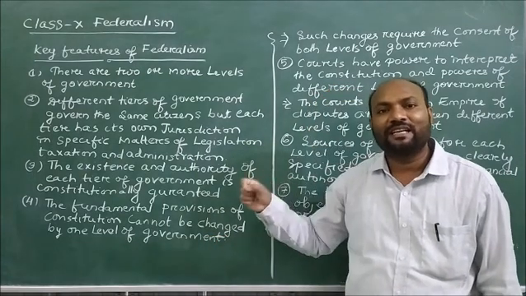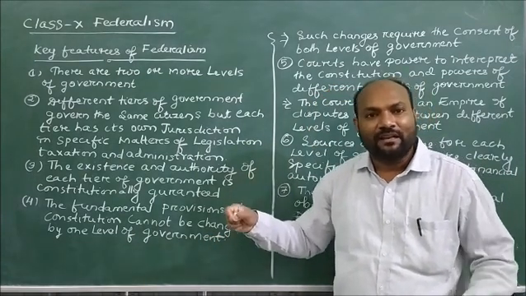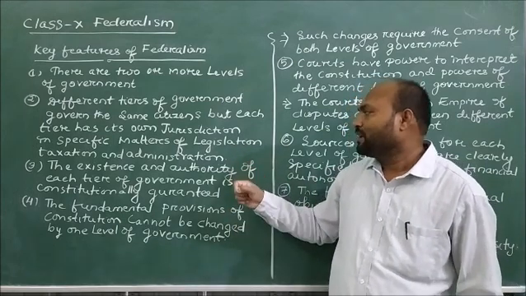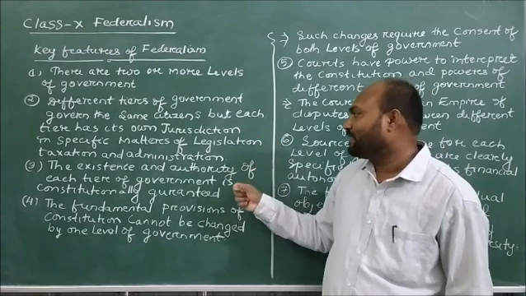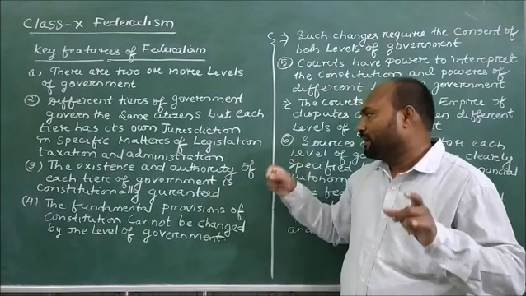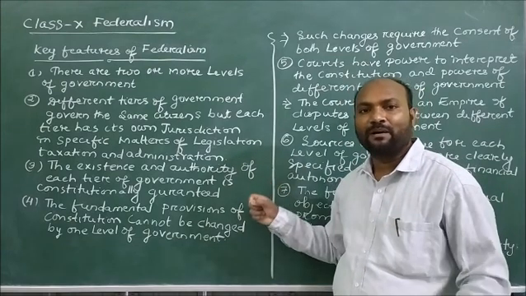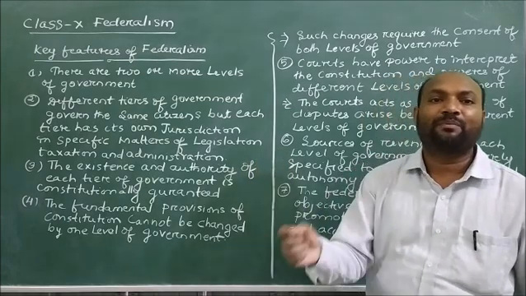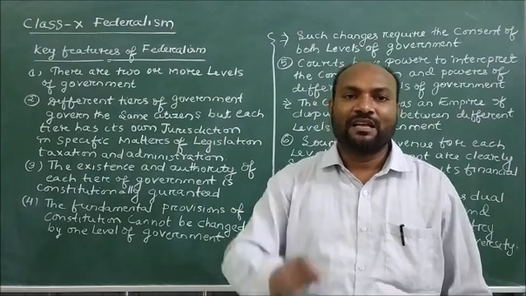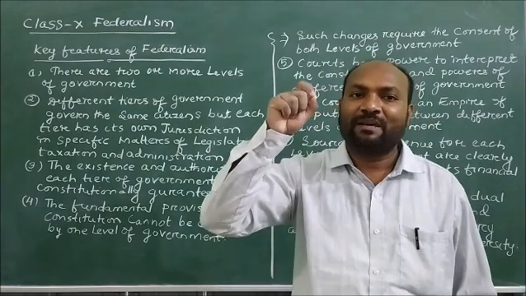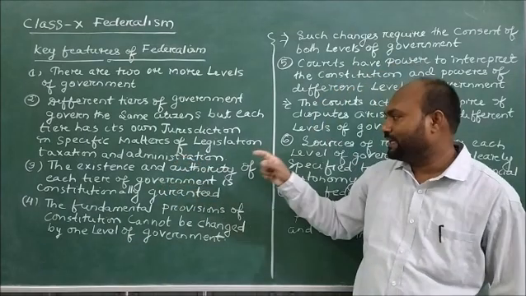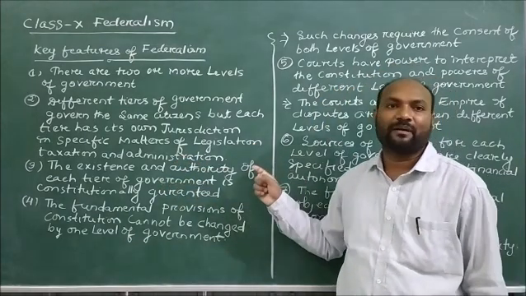In the third point, we have learned that the existence and authority of each tier of government is constitutionally guaranteed. The constitution gives the guarantee that the existence and authority of each level of government is approved by the constitution. It is guaranteed by the constitution.